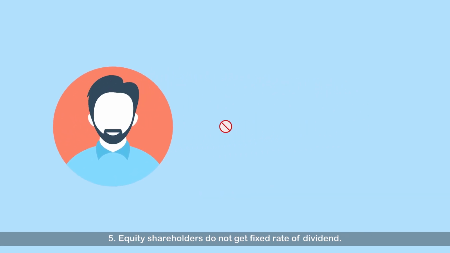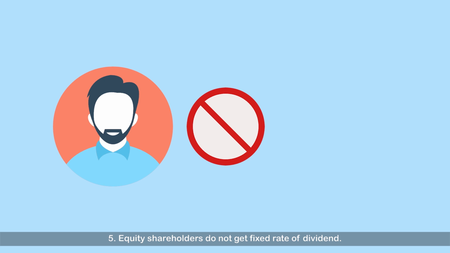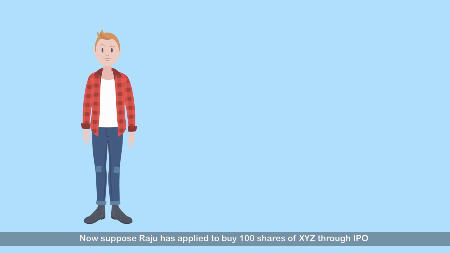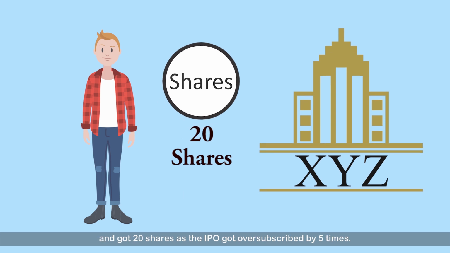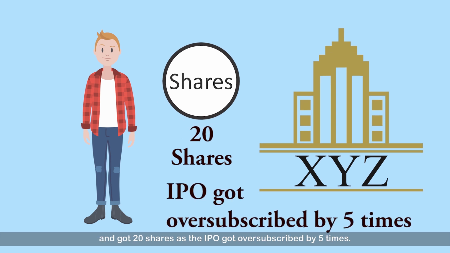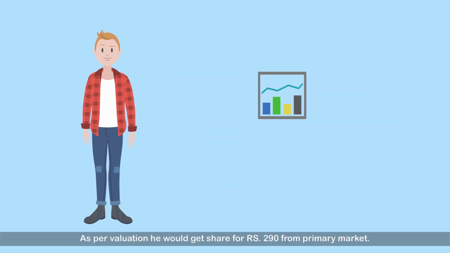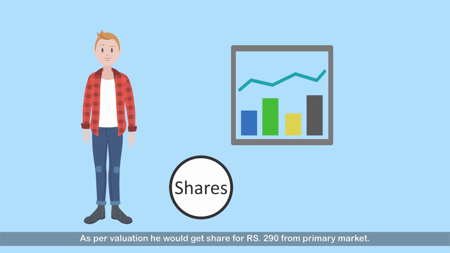Equity shareholders do not get a fixed rate of dividend. Now suppose Raju has applied to buy 100 shares of XYZ through the IPO and got 20 shares, as the IPO got oversubscribed by 5 times. As per valuation, he would get the share for Rs 290 from the primary market.